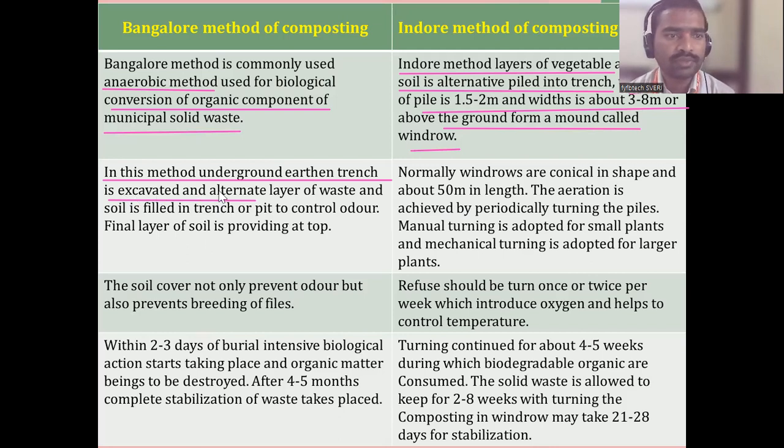In this method, an underground earthen trench is excavated and alternate layers of waste and soil are filled in the trench or pit to control the odor. The bad smell should not come, that's why they will put the soil. The final layer of soil is provided at the top. What is the final layer? That is the soil. So in the indoor method, normally,